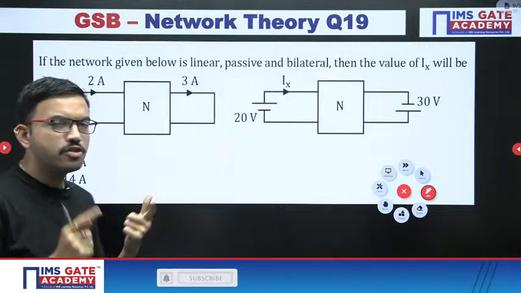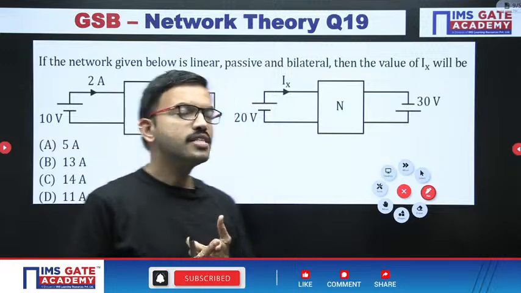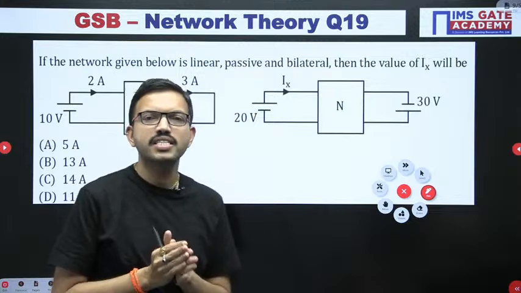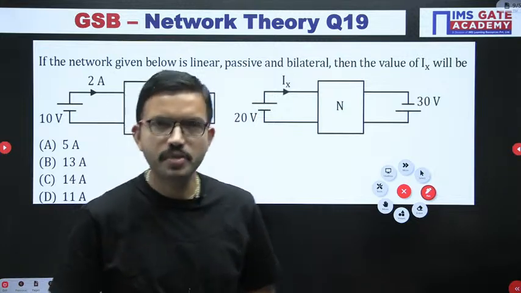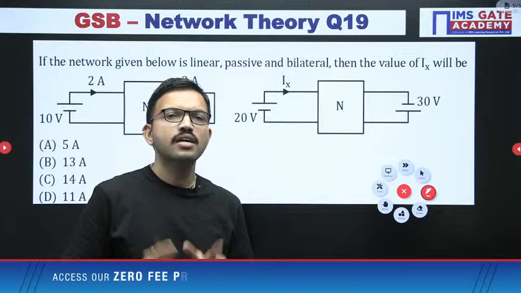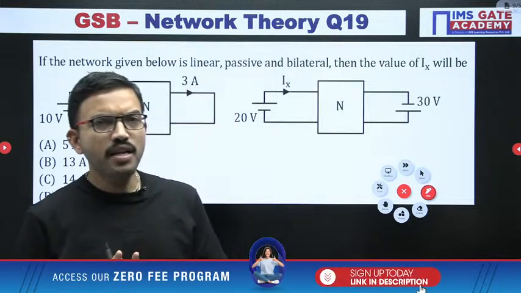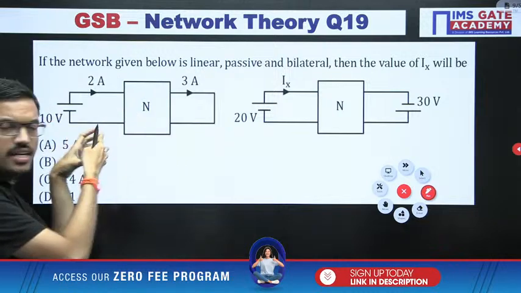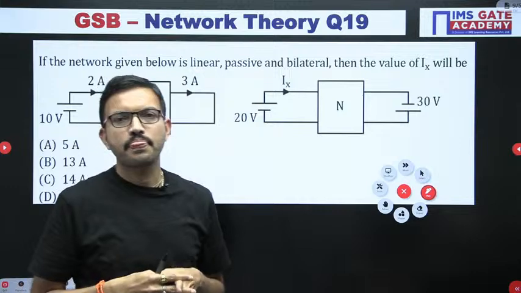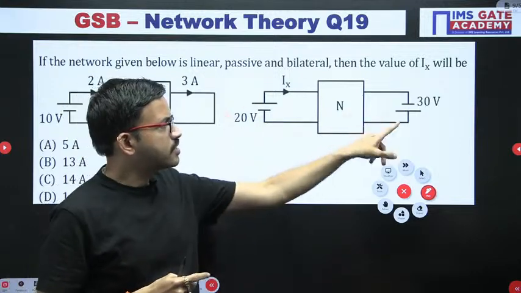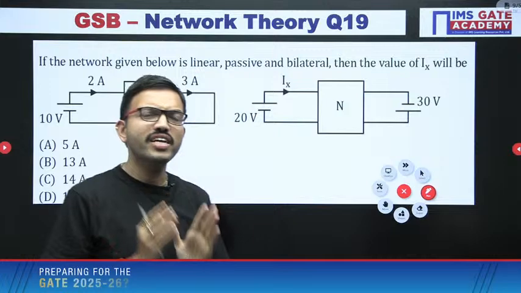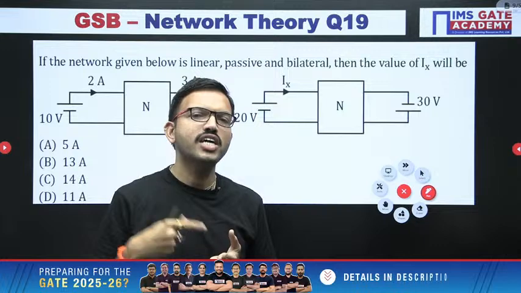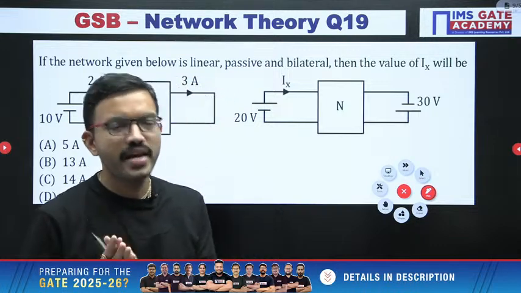So here we have to use the reciprocity theorem, and since you have two sources, whenever two or more sources are present, definitely we have to take the help of the superposition theorem, because the reciprocity theorem is applicable only when you give excitation at one side and find the response at the other side, right? But here you have two voltage sources. So before applying reciprocity, we have to consider the superposition theorem as well, right?